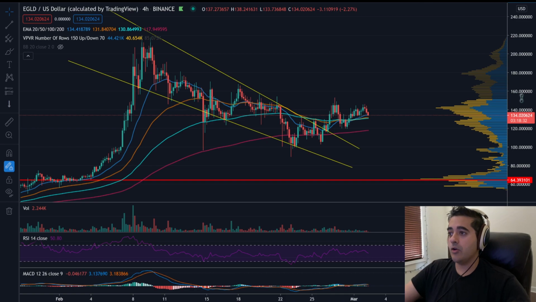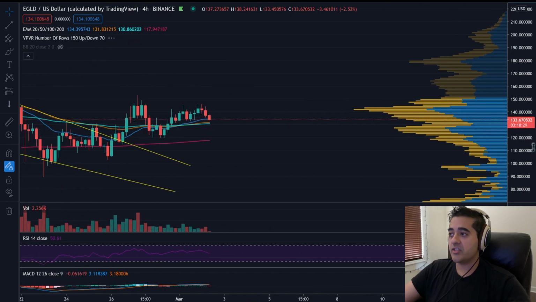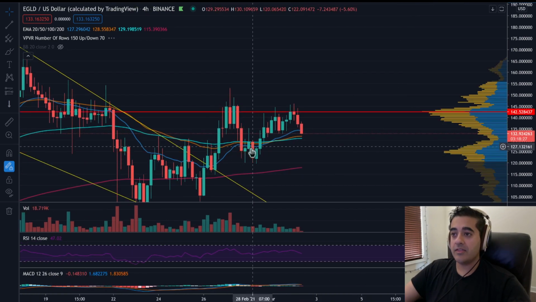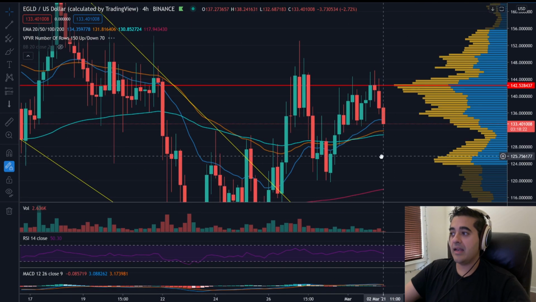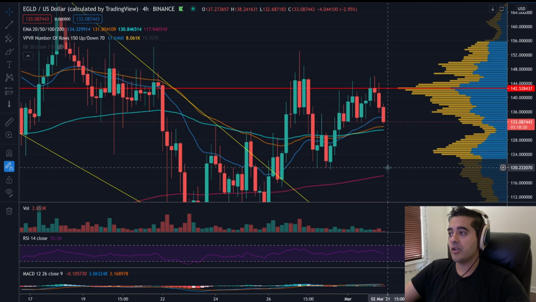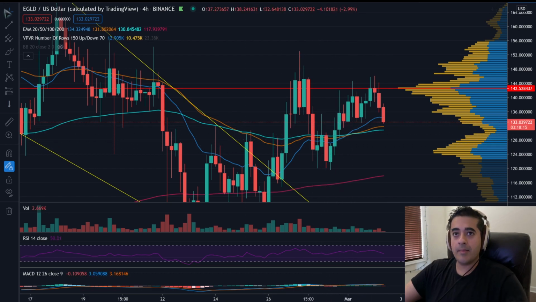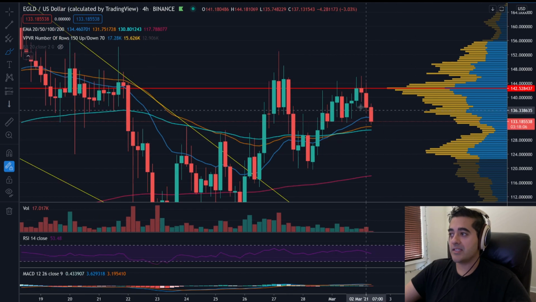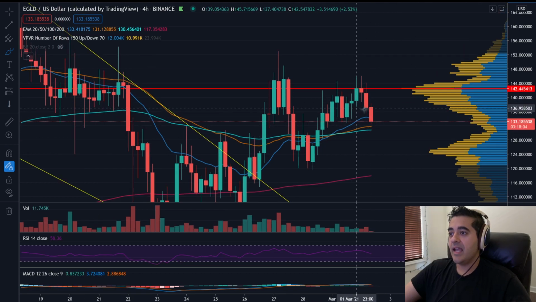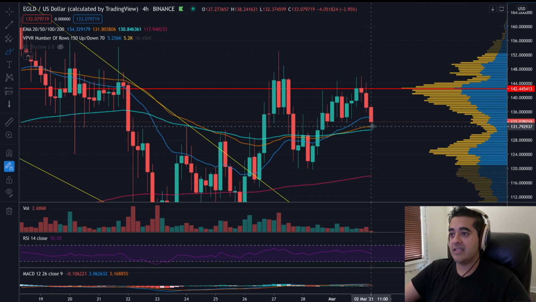So when we're looking at EGLD, we're seeing something similar to what we saw with Bitcoin. We are seeing here that this already had a bullish cross. We saw the bullish cross on EGLD, and I told you guys about that yesterday while the price was around, I don't know, 130 or something like that. I don't remember. You can check my Twitter. But pretty much we saw the bullish cross here. This is where the 20 exponential moved above everything else. And right now we're at a critical point because the price has come down to 133 and it is testing not only the 20 exponential, but it's coming down and testing the other moving averages.